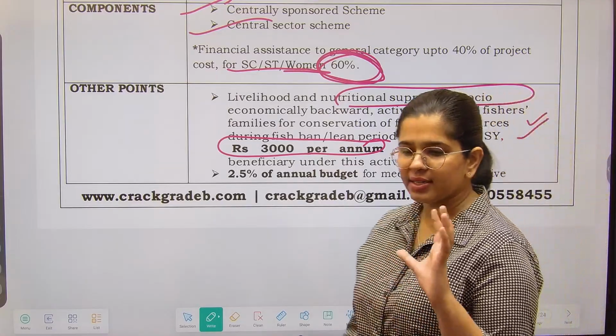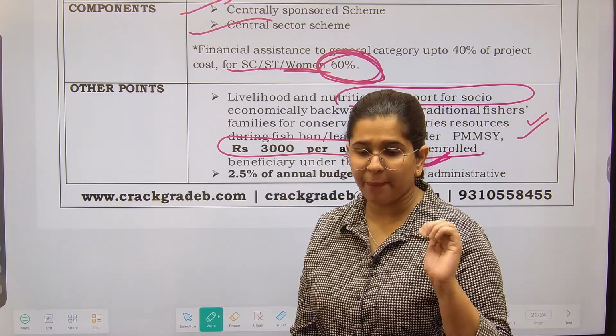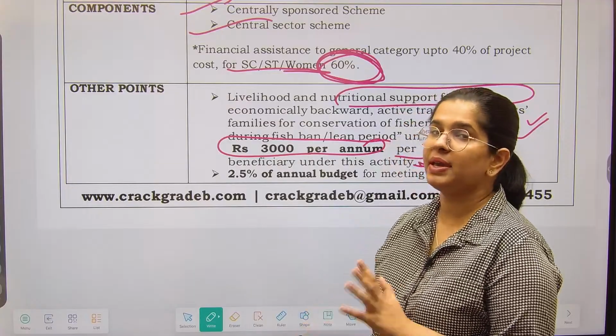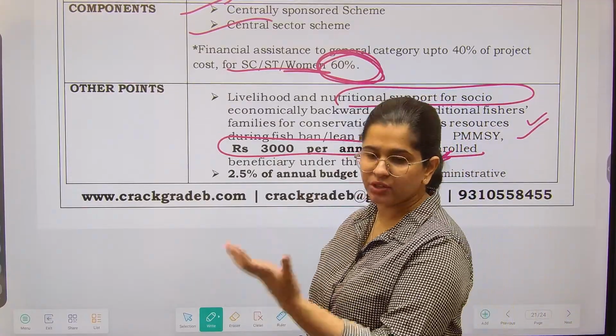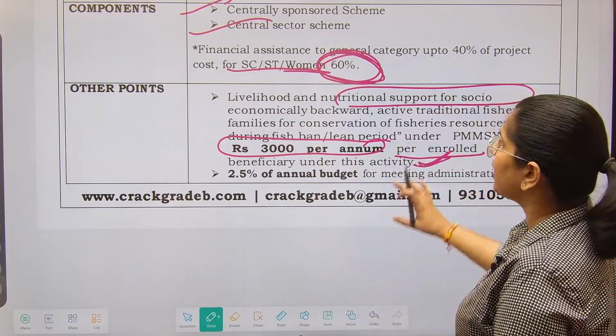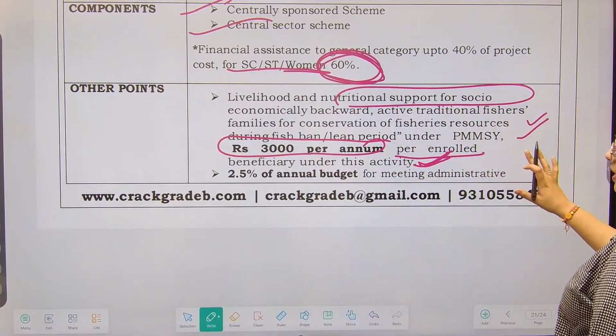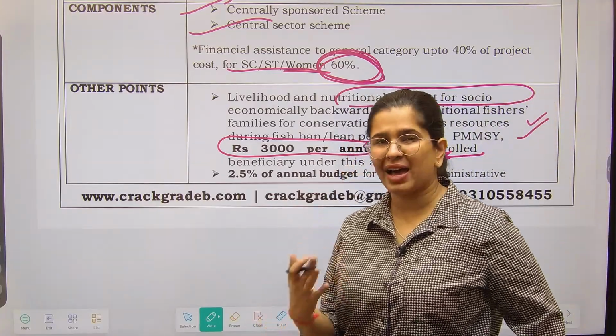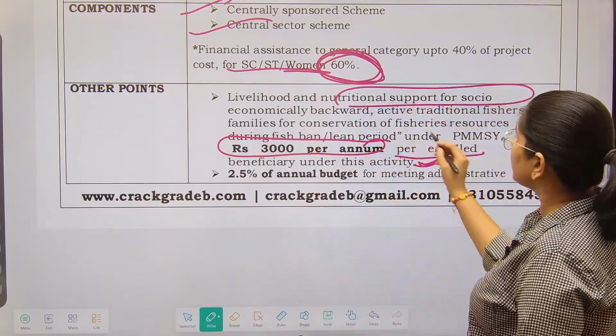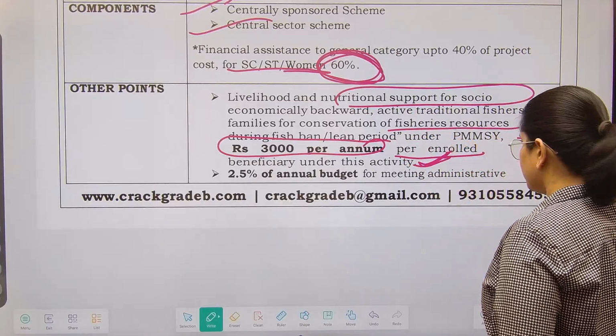What can we compare it with? You can compare it with the PM Kisan. In PM Kisan you are also providing the direct benefits, so that's the same thing that we are aiming at over here as well. So we are providing this to the fisheries families who are quite backward, so that they can conserve their fisheries resources.